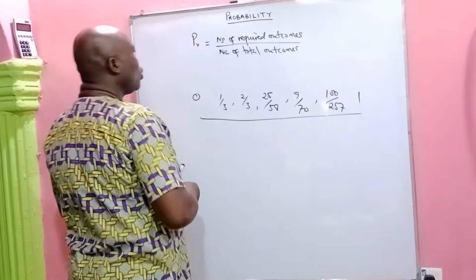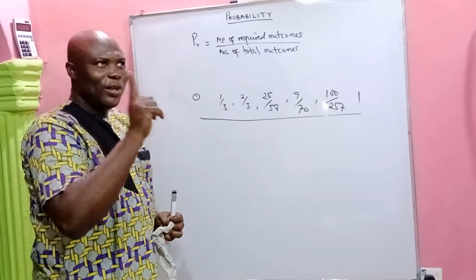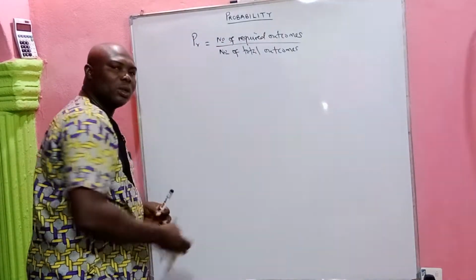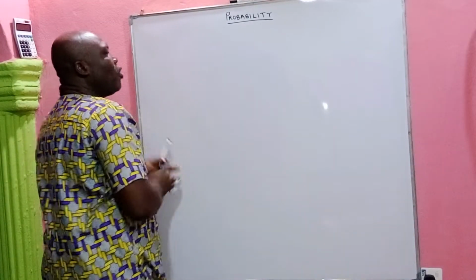All right, so we are going to go straight to the topic, probability of coins. We'll take first probability of coins, and then after that we'll take probability of dice. That's the type we'll be taking today. All right, so for coins,